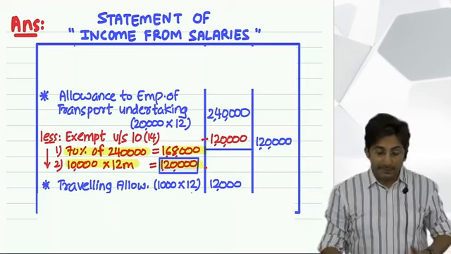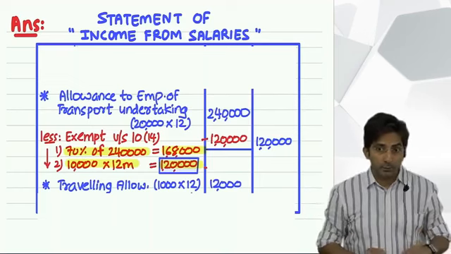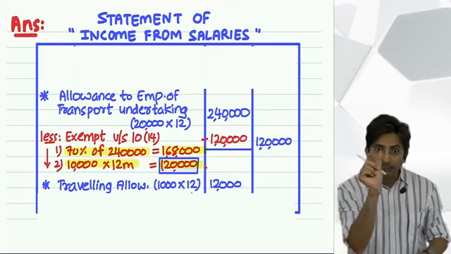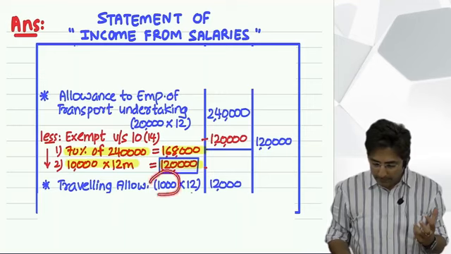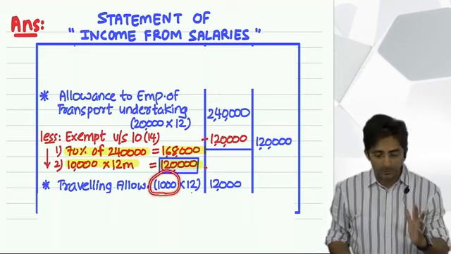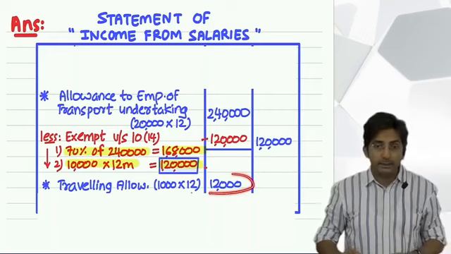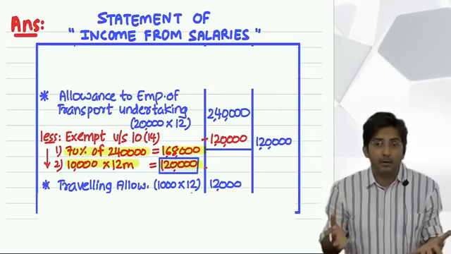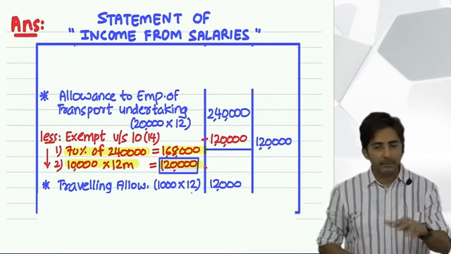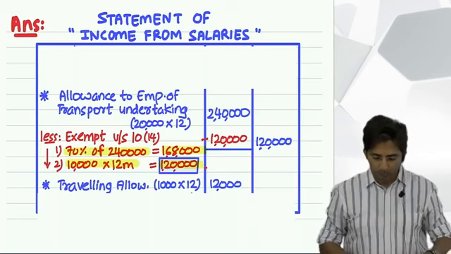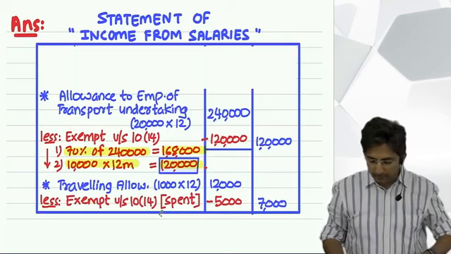And that breakup is useful for a chartered accountant. Because a chartered accountant has to decide the treatment of each item with the breakup. So tell me, in the salary breakup, traveling allowance is 1000 per month. So first what you will do, write it in the inner column. Now from this you have to see how much he has actually spent on his outstation tours. And that will be given in the question. So let's assume in the question they have given 5000 as spent.